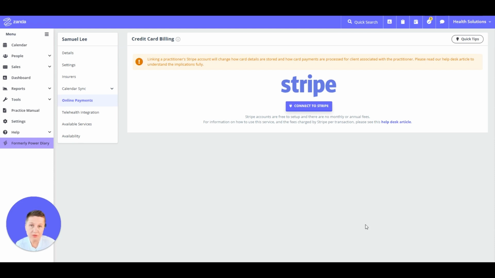This is very convenient, for example, if you work with contractors and you want to streamline those payments directly into each practitioner's account. So something to consider. It doesn't need to happen straight away when you are just setting up a practitioner, but it's good to know that this option is available.